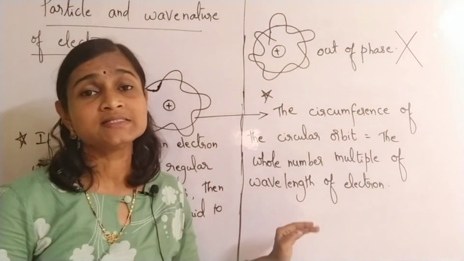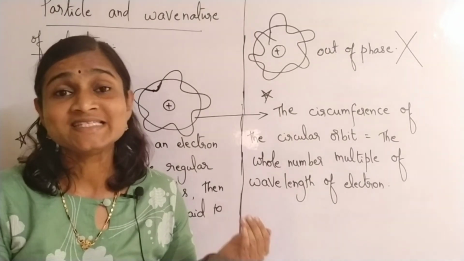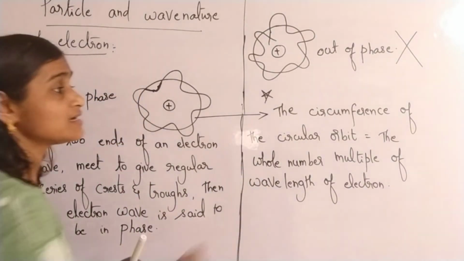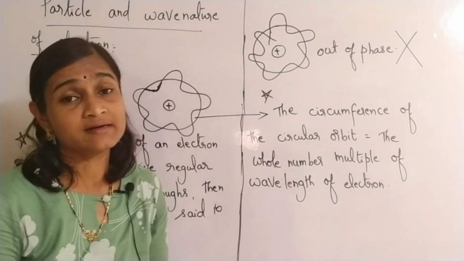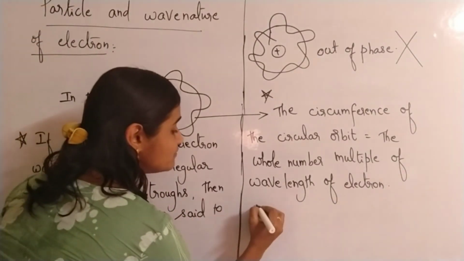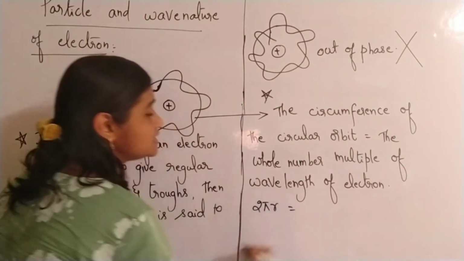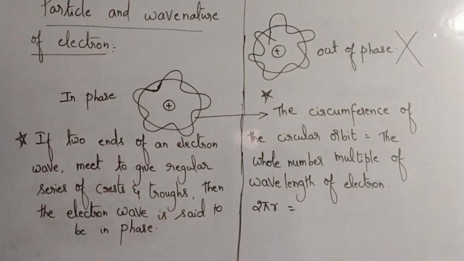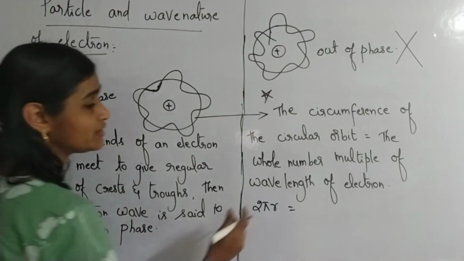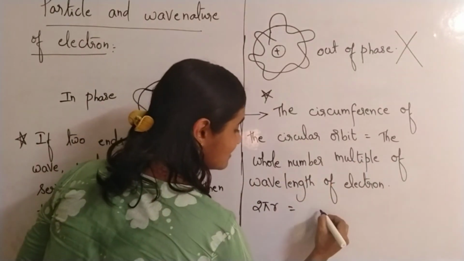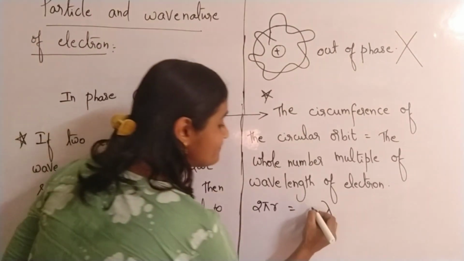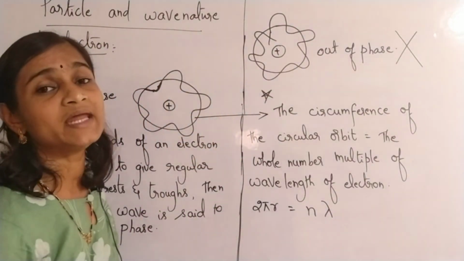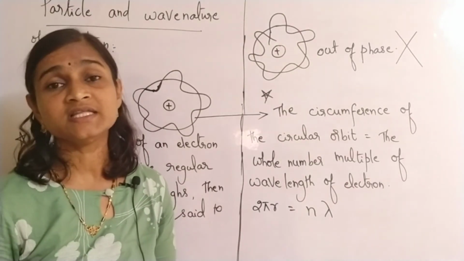How are you going to write this in the form of an equation? Please understand me carefully. Circumference of this circular orbit: you all know the formula for the circumference of a circle. What is it? 2 pi r. Yes, and it is equal to the whole number multiple of the wavelength of the electron wave. So 2 pi r is equal to n lambda. Wavelength means lambda, you know that. Whole number multiple can be the n value. That n can be any whole number. Please understand this point very carefully.